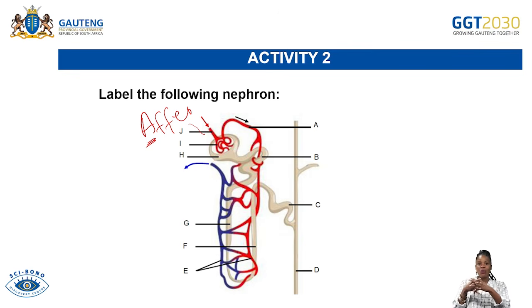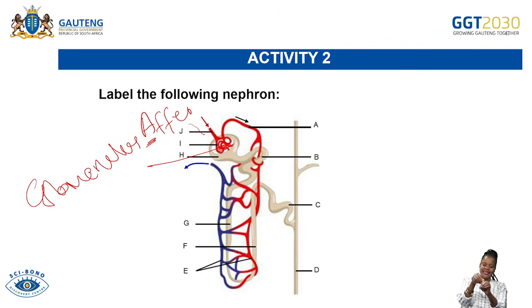It starts to branch, and when it branches, it forms these blood capillaries, which are called the glomerulus. Don't forget that when it gets inside, it is adding into the capsule. That's why we are saying it is an afferent arteriole.